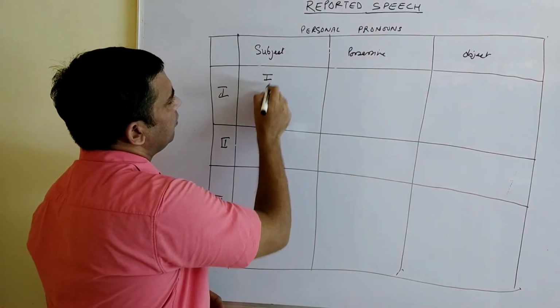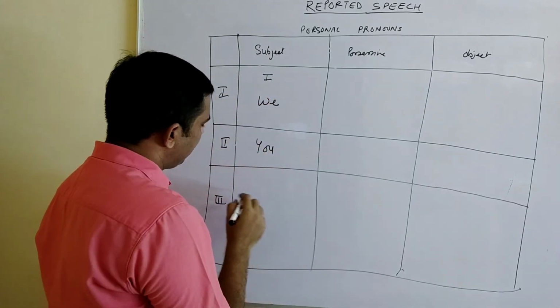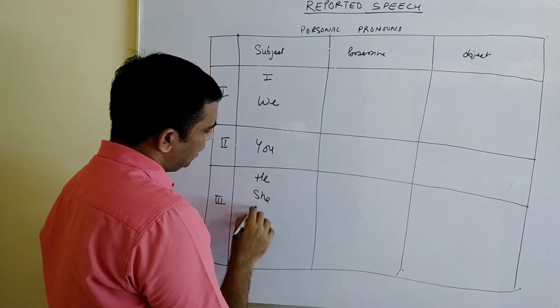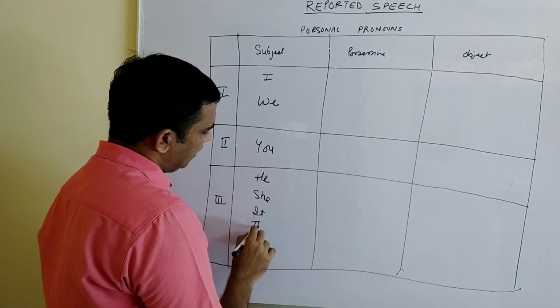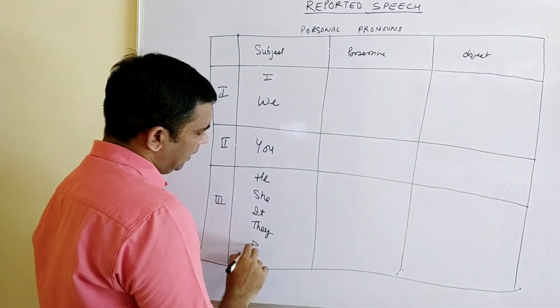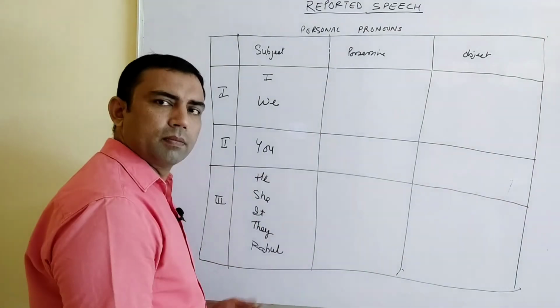In first person we have 2 pronouns, I and we. In second person we have you. In third person we have he, she, it, they, right? Or we have anybody's name. For example, I am using the name Rahul, right?